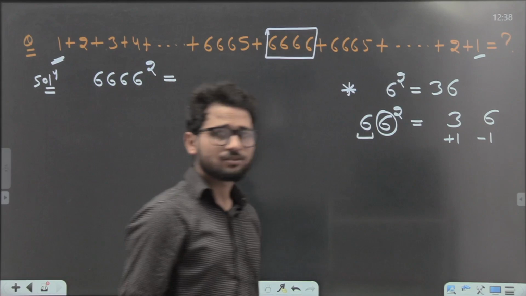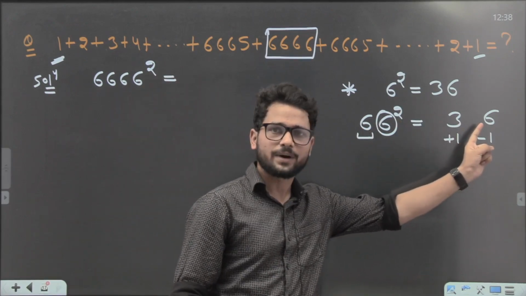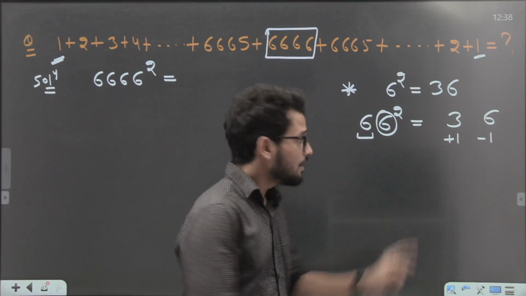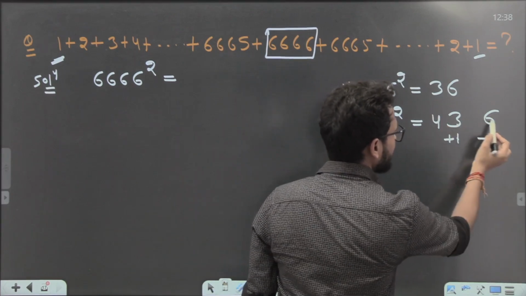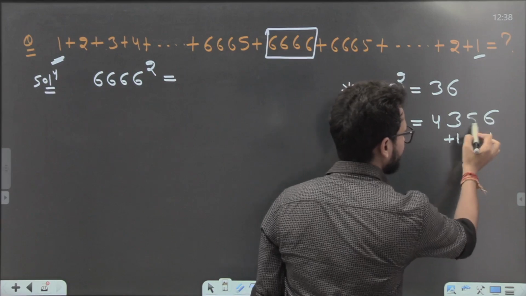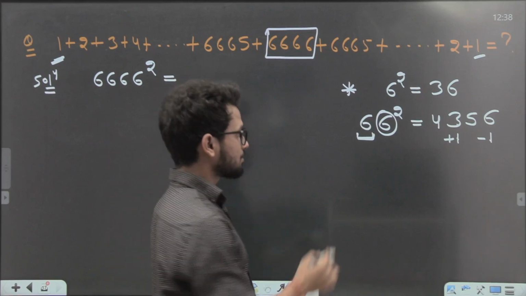You will say, sir, only one 6 is free, because for the other 6 I made a square. But another 6 is free. For this 6, one time plus 1 and one time minus 1. 6 minus 1 is 5. It is the square. Let me give you many more examples.